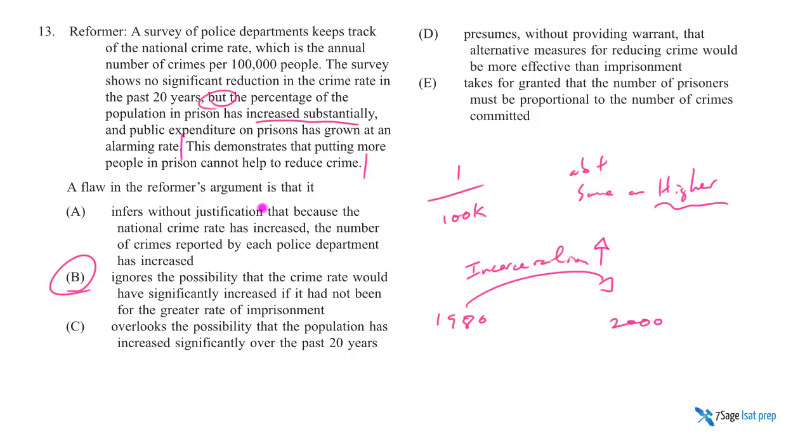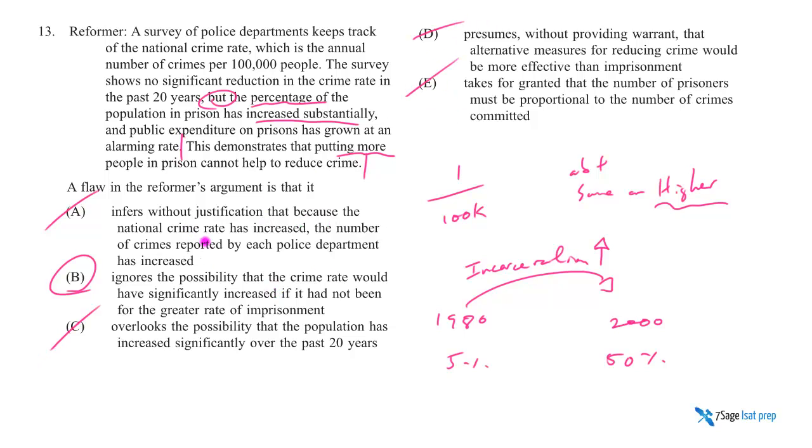Now the glaring error I pointed out was that putting more people in prison, I don't know that happened. What we were told is that the rate of incarceration, the percentage of the population, has increased substantially. That's like that question I asked you in the beginning. Percentages don't translate directly into numbers without knowing the denominator. You can't just say 5% went up to 50%, therefore way more people. What if the denominator is 1 billion over here and 10 over here? 50% of 10 is 5. I'll let you figure out what 5% of a billion is. Of course, none of the other answer choices say anything close to that.